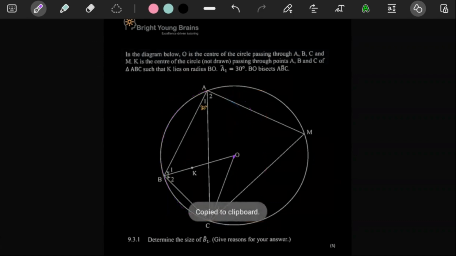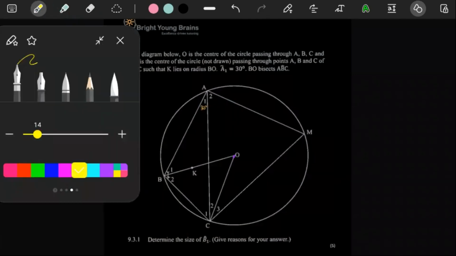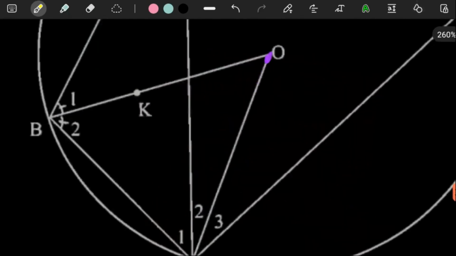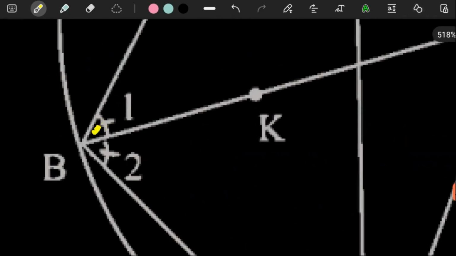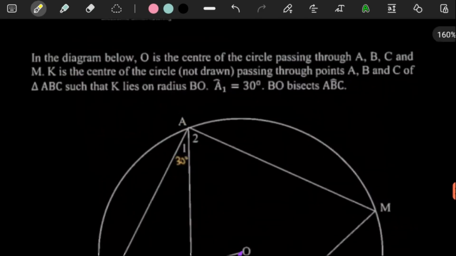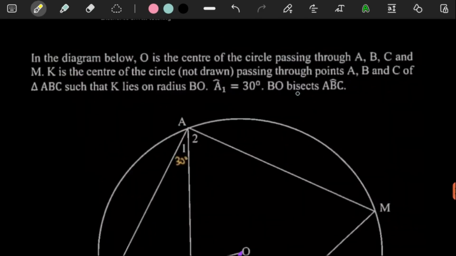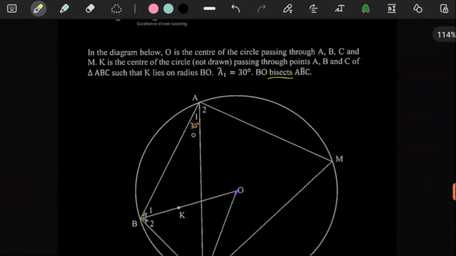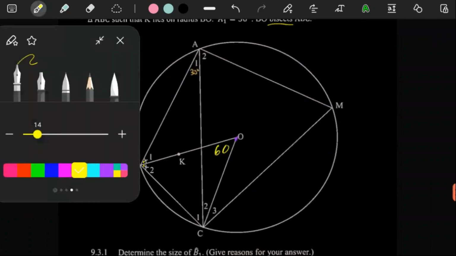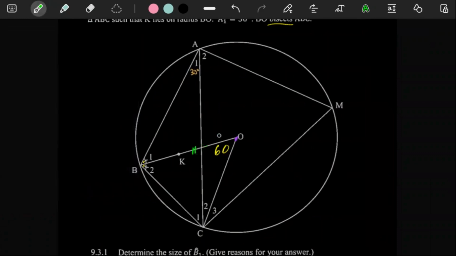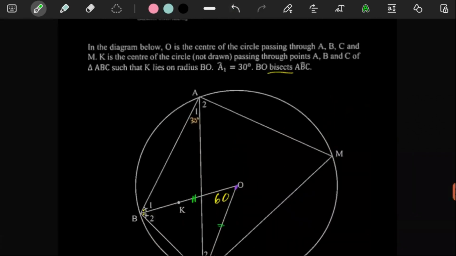But anyways, they mentioned quite a lot. They also mentioned that the line BO bisects this angle, so this part here is equal to that part because that angle ABC is cut in half. If this is 30, automatically this is 60 if we ever need it. And they say this is the radius of the circle. When they tell us this bluntly, you want to be grateful because that's useful.